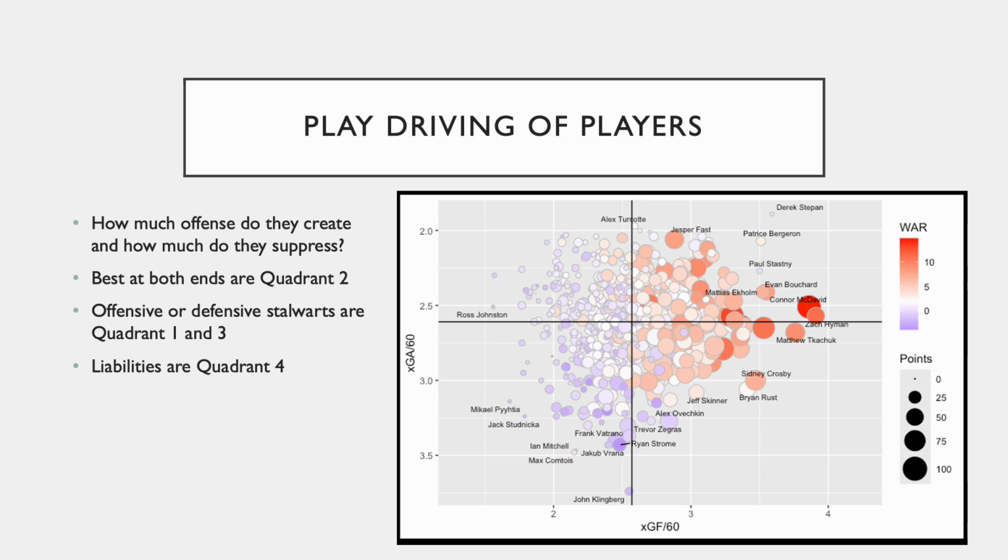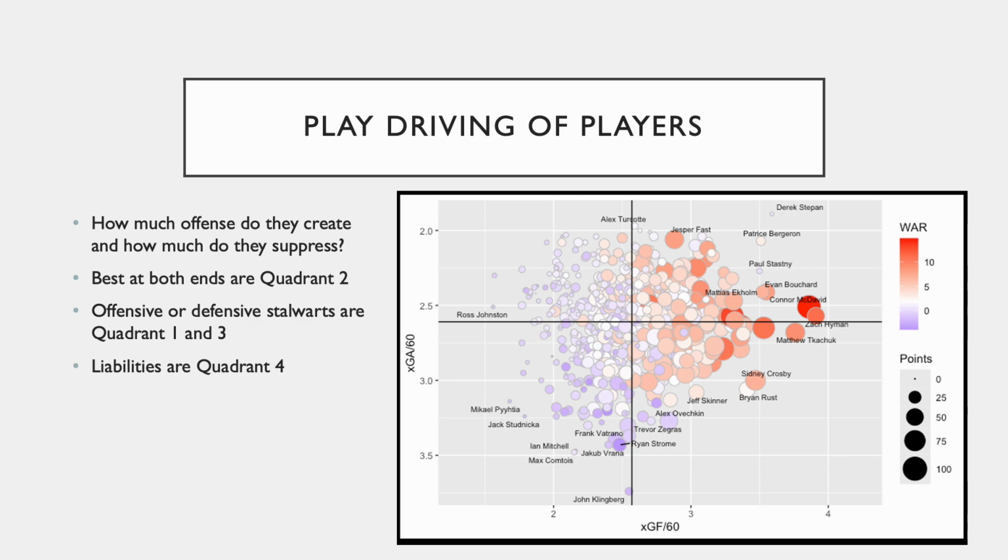So there were too many players within the data set to look at a cluster tree, so I wanted to look at play driving of players and plotting that using a bubble plot, and taking a look at how much offense do they create and how much do they suppress. So the best players are focused in the top right quadrant. Patrice Bergeron was a perennial Selke candidate, let alone a perennial Selke winner, and consistently, year in and year out, known as the best defensive forward in the game.